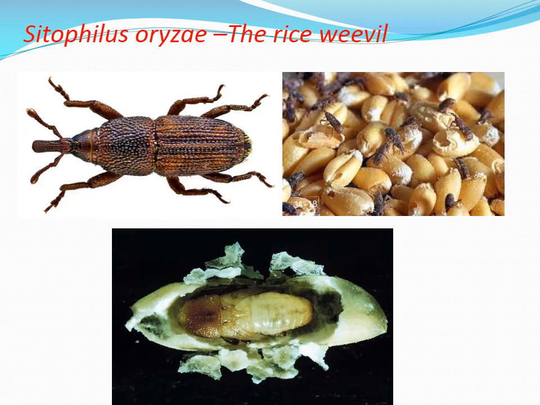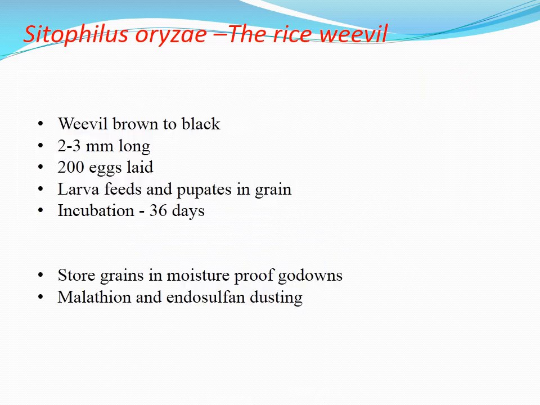Sitophilus oryzae, the rice weevil: you will find this in rice as well as other grains. The weevil is brown to black in color, 2 to 3 millimeter long, and lays about 200 eggs.